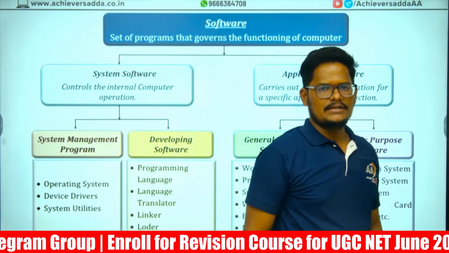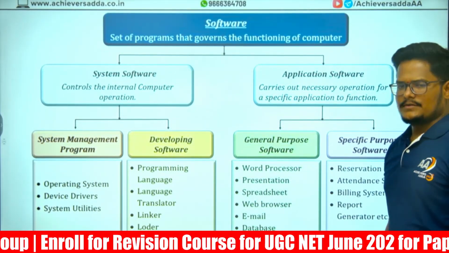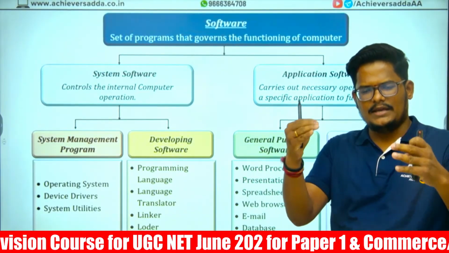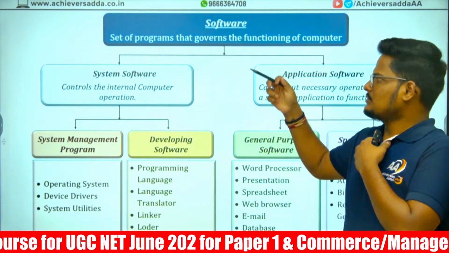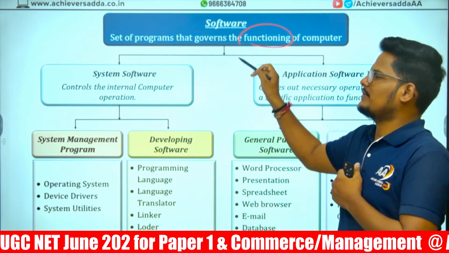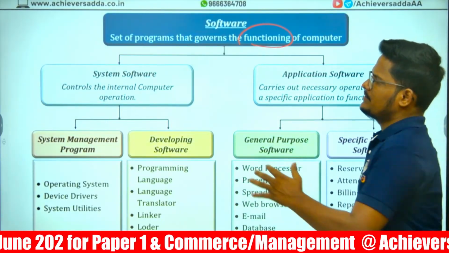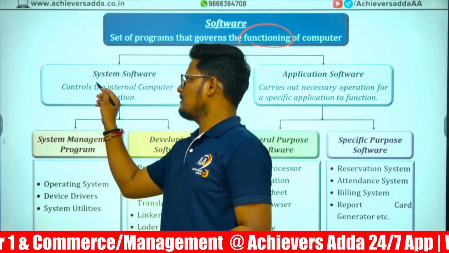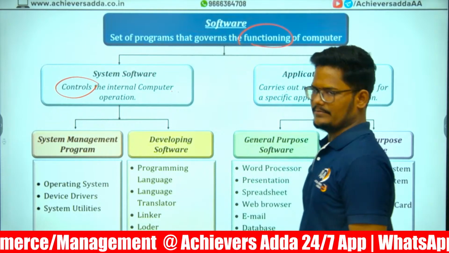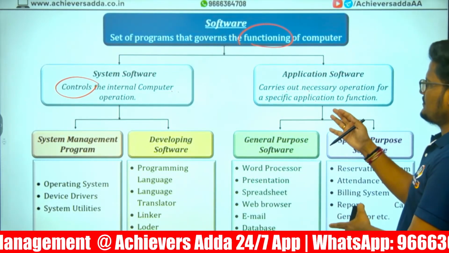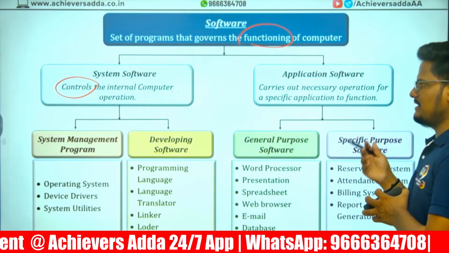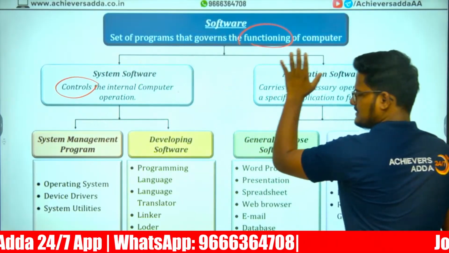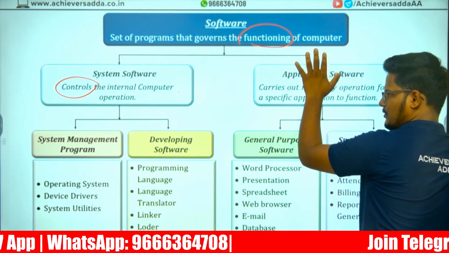Let's start with the software. Software means how our programs and activities will be executed in a computer. A set of programs that governs the functioning of a computer is basically software. System software and application software. System software controls the internal computer operation. Application software carries out the necessary operation. System software is there in the computer by default, while application software, according to our requirement, we will install in the computer.